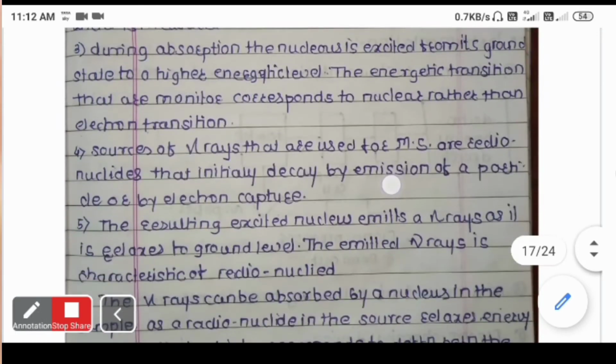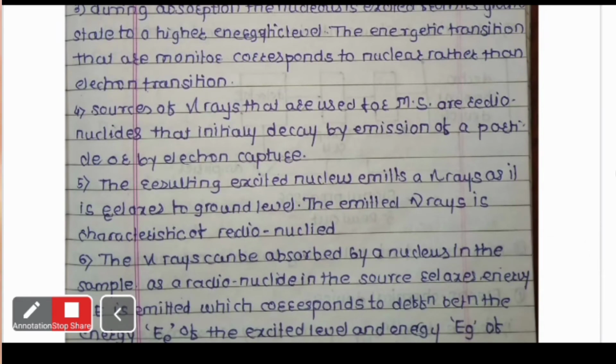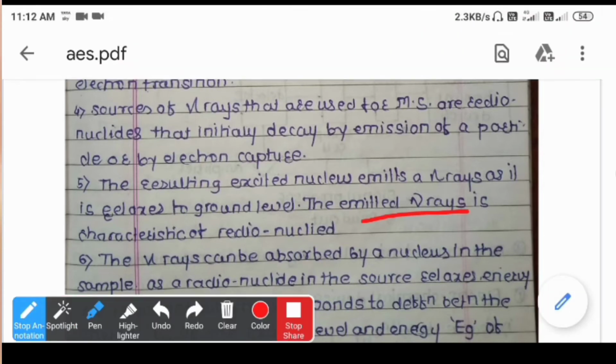So once that gamma ray source is used for Mössbauer spectroscopy, it will initially decay by the emission of a particle or by electron capture, as we have seen that cobalt gets converted into the excited state of the atom by the electron capture method.